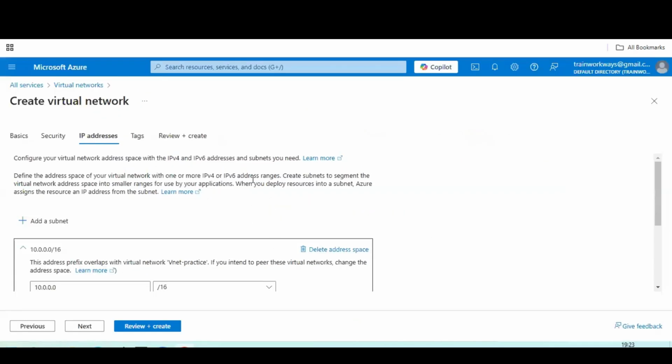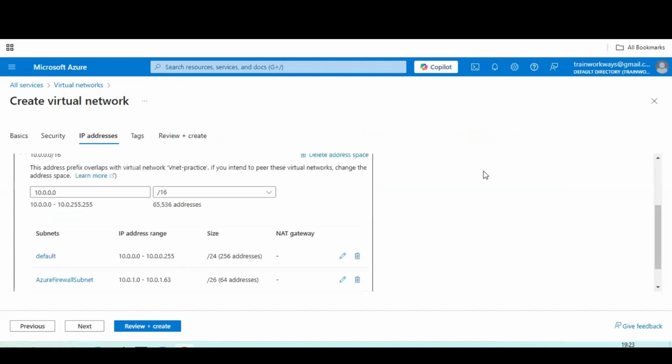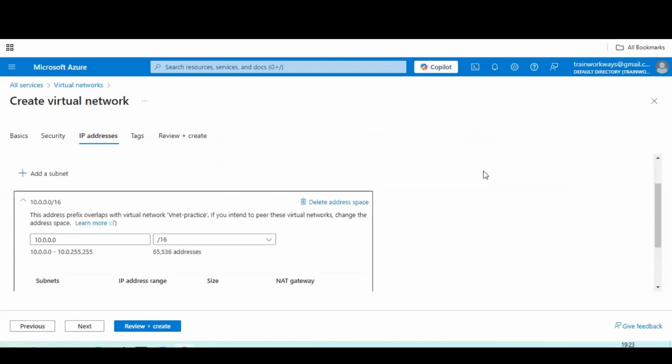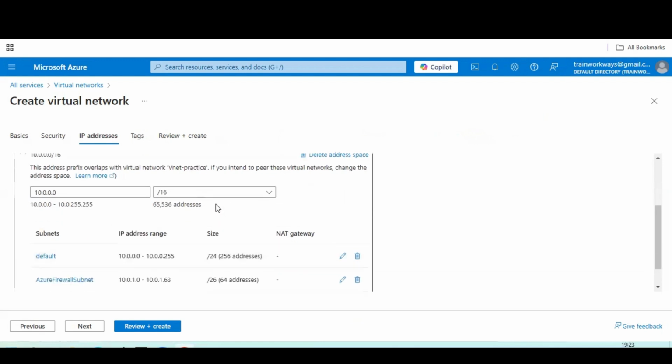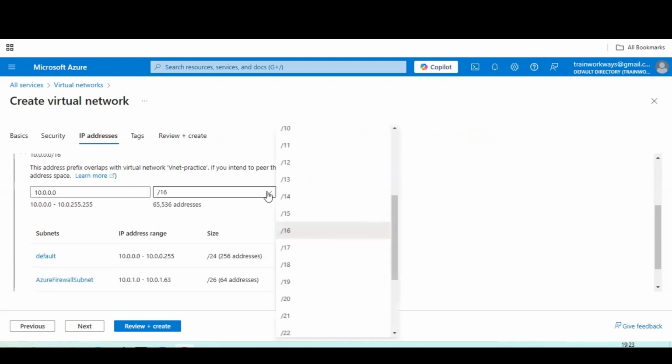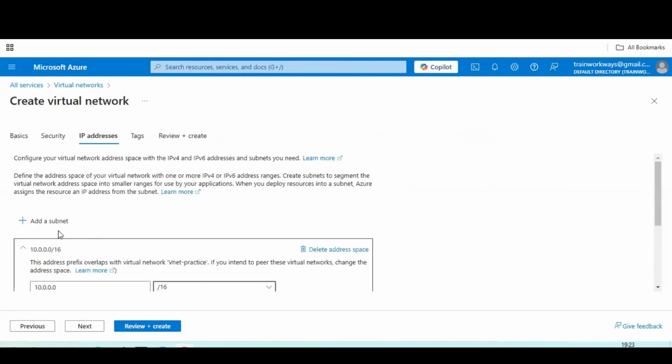Now quickly go back to the virtual network. Here, if you are opting for your US East 1 region, it should not overlap with other things. You have to check it out. And if you want to prefer a /16 address or /8, you can take anything, guys. If you want to add more subnets, you can add another subnet.